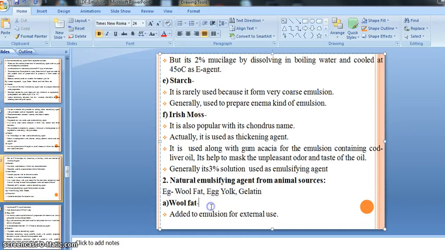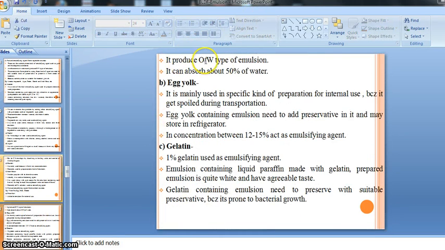We will see how wool fat acts as an emulsifying agent, and for the preparation of which kind of emulsion we should use wool fat. These are some of the information we will discuss in this example of wool fat. So let's see: added to emulsion for external use, it produces an OW type of emulsion. It can absorb about 50% of water.